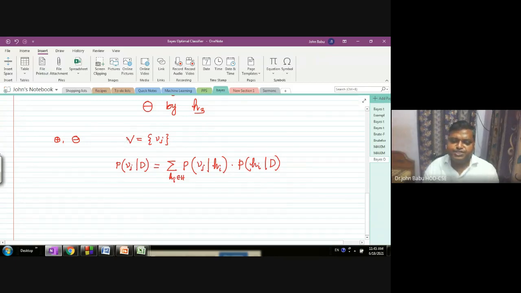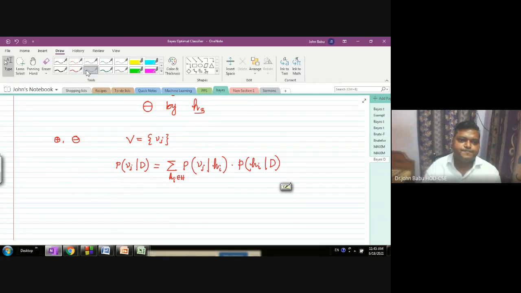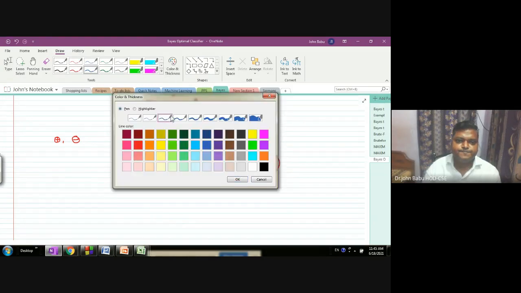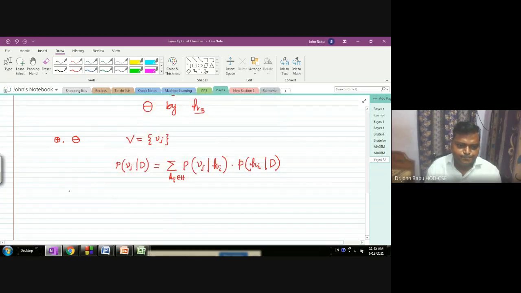So the Bayes theorem gives the Bayes optimal classification.